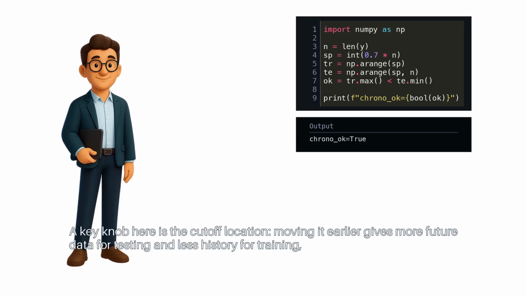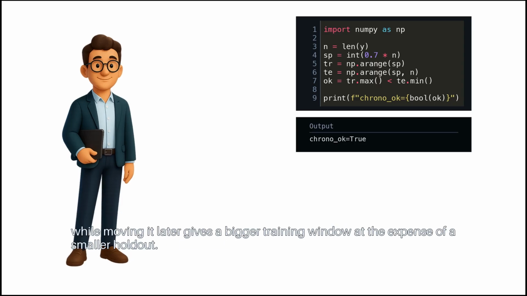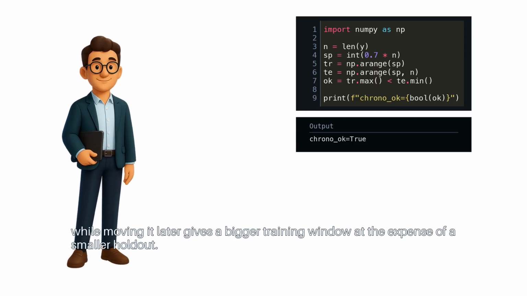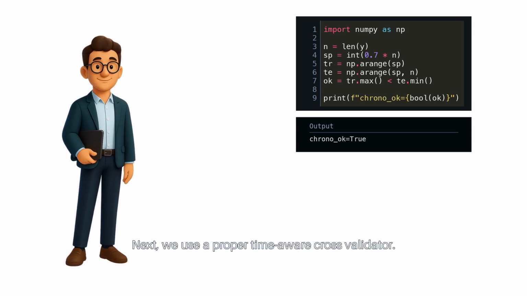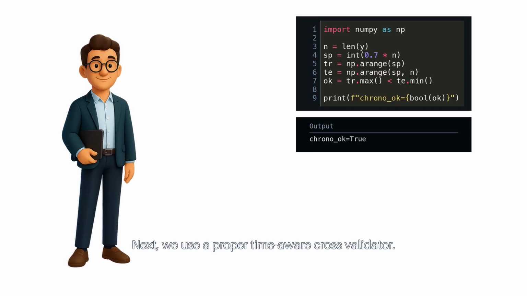A key knob here is the cutoff location. Moving it earlier gives more future data for testing and less history for training, while moving it later gives a bigger training window at the expense of a smaller holdout. Next, we use a proper time-aware cross-validator.